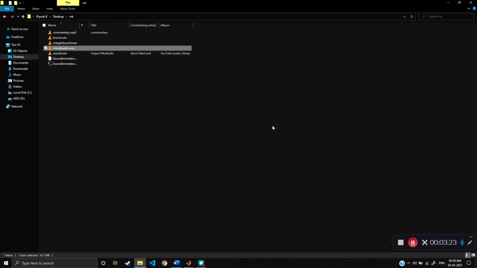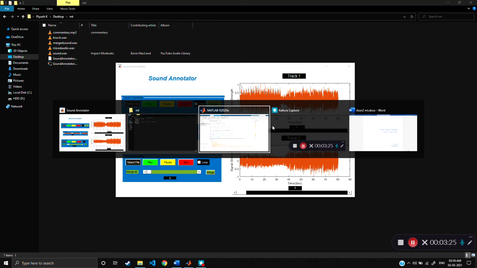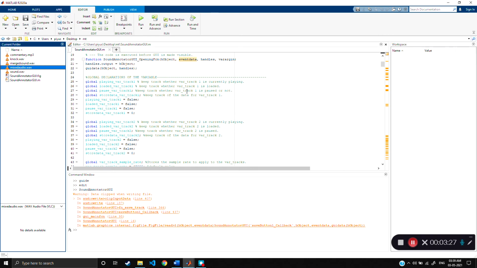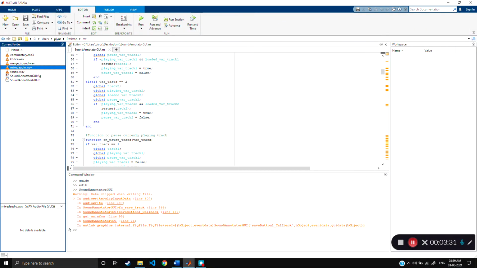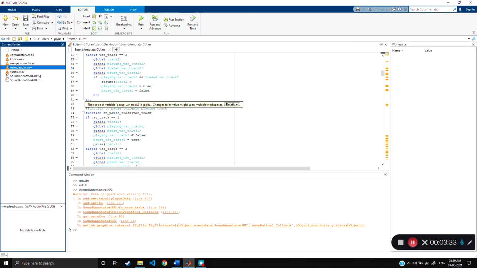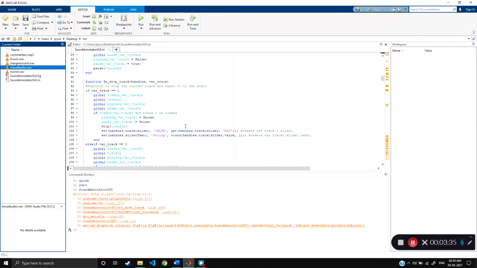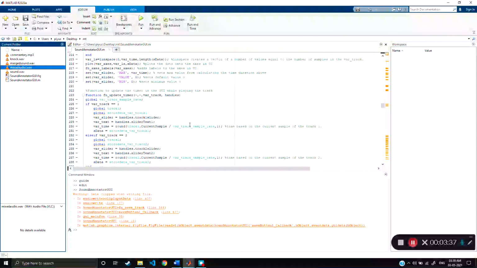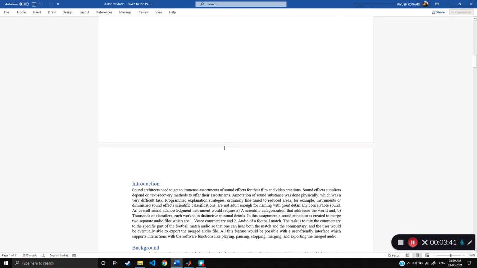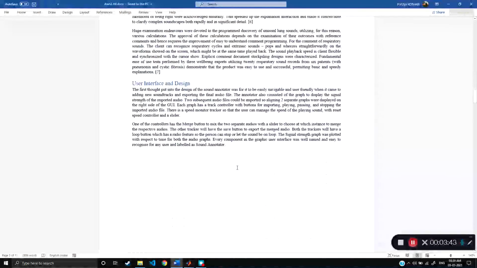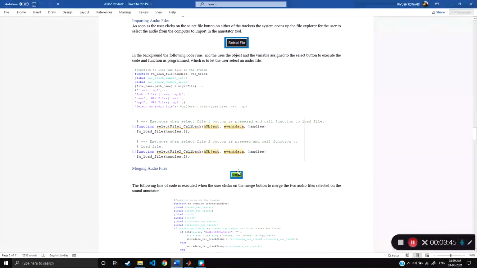As we can see, the audio is merged and the commentary is with the sound. Now let's go through the code. It has certain variables like to play the sound file, to play the track, and multiple other functions. And in the report, all the features are shown in detail with the screenshots.